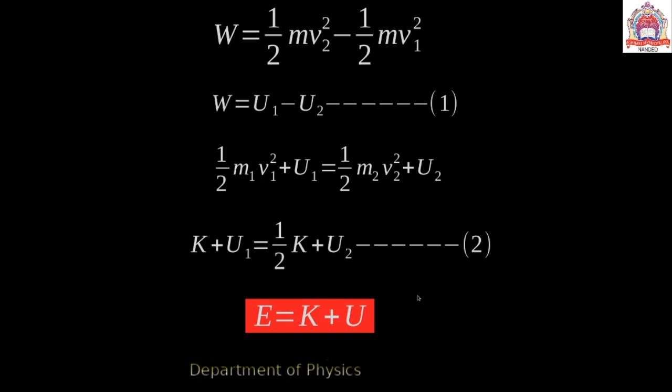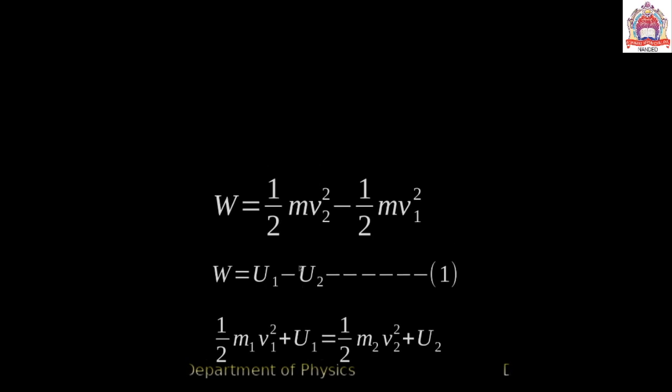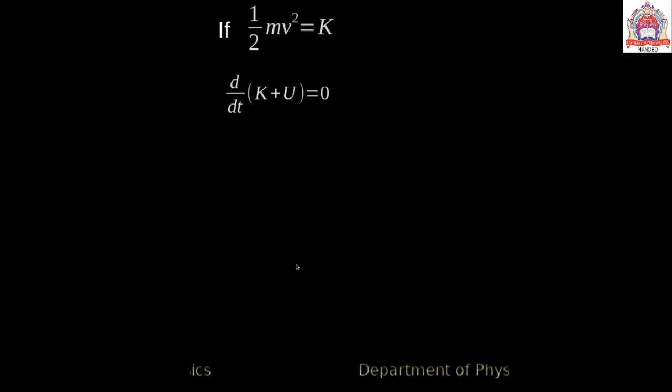Sometimes it is convenient to call the quantity E is equal to K plus U the energy function. This energy function is invariant with respect to change in time.